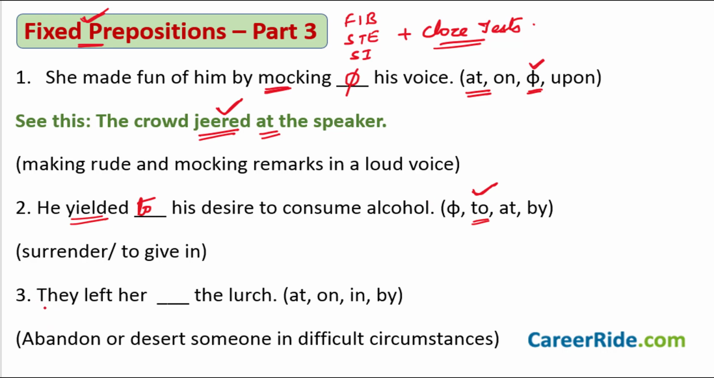So now coming to sentence number 3. They left her dash the lurch. Now the options given to you are at, on, in, and by. So what is the most important thing to know here? It is the meaning of this word lurch. This word means abandon or desert someone when they are in difficult circumstances. They left her in the lurch is what you would say.